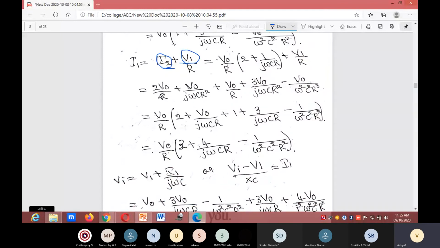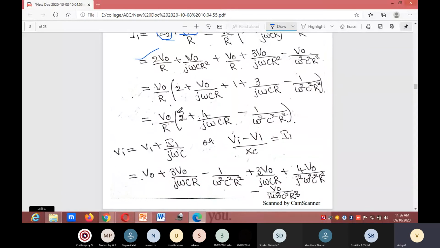Next, 2 V0 divided by R plus V0 divided by j omega cR square plus V0 divided by R plus 3 V0 divided by j omega cR square minus V0 divided by omega square c square R cube. First you substitute the I2 value and V1 value, you will get this equation. V0 divided by R, if you take out common, 2 plus 1 plus 3 divided by j omega cR minus 1 divided by omega square c square R square.